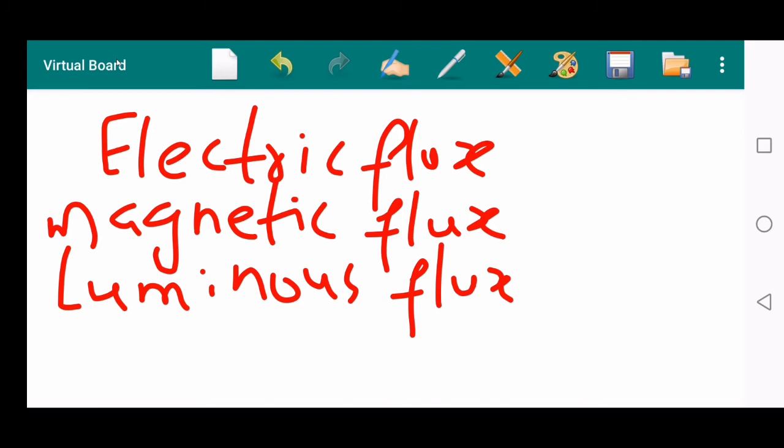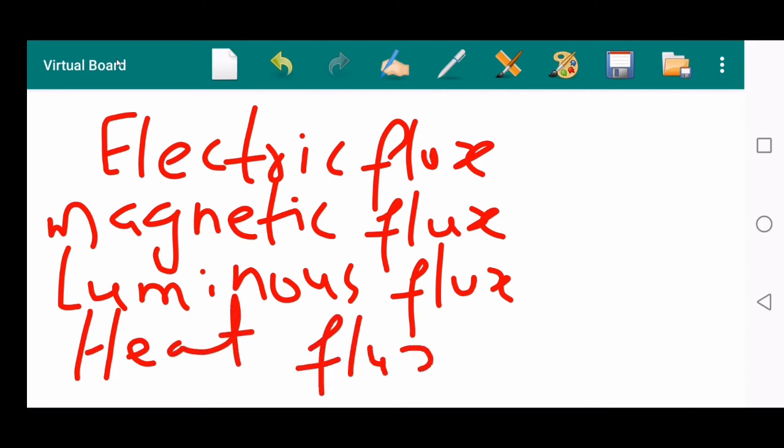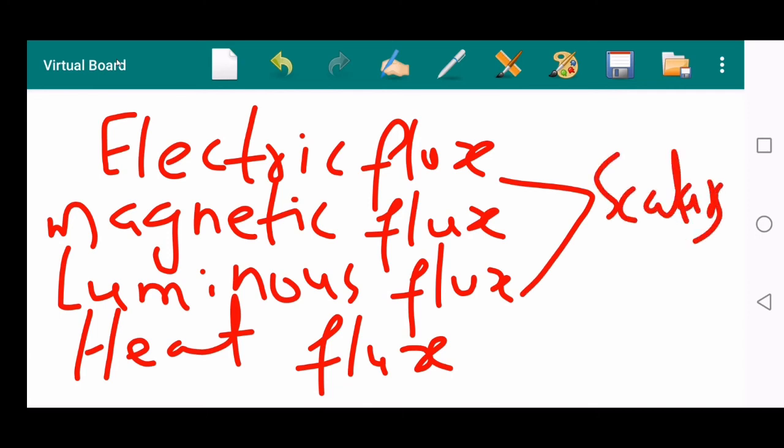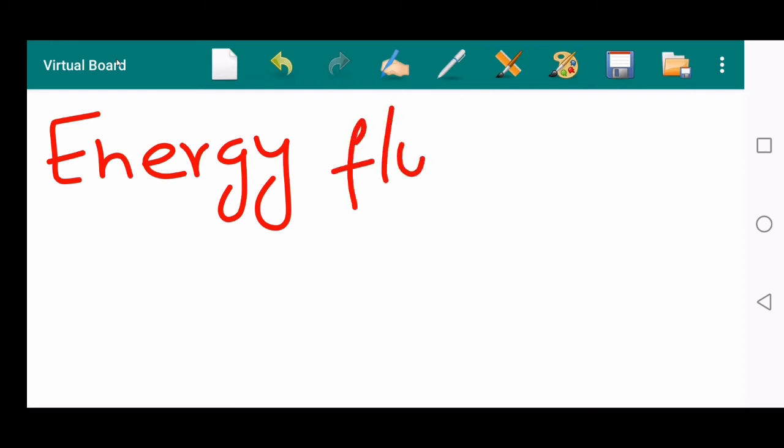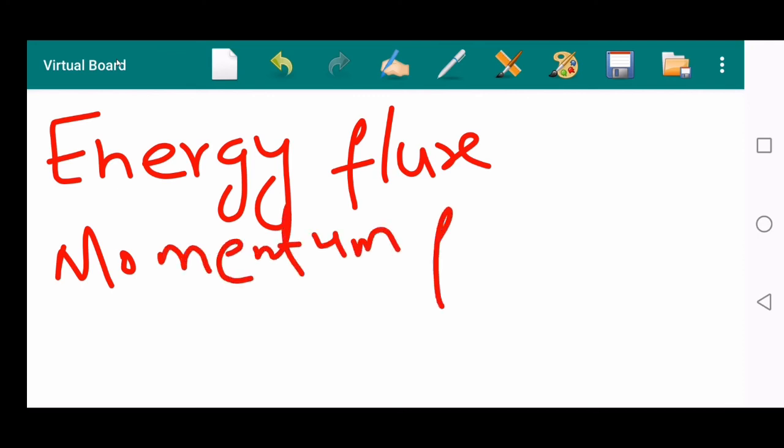And similarly, heat flux is also a scalar quantity. All these are scalars: electric flux, magnetic flux, luminous flux, heat flux. All the fluxes. Another example, energy flux and momentum flux are also scalar quantities.